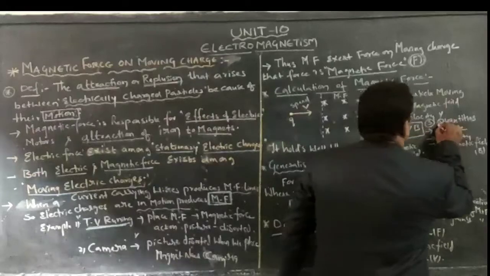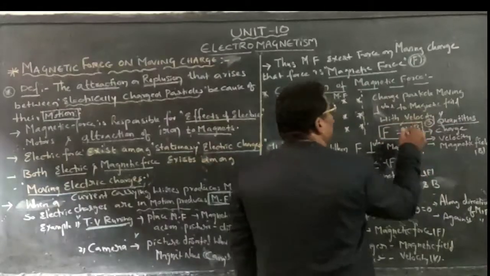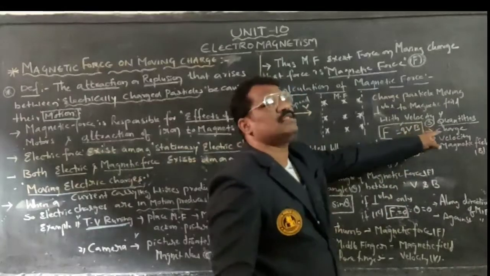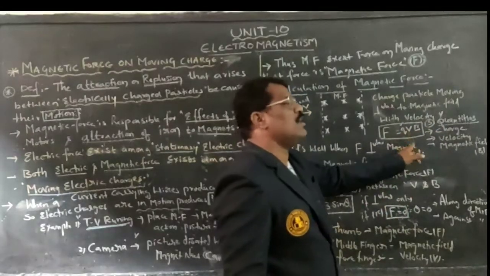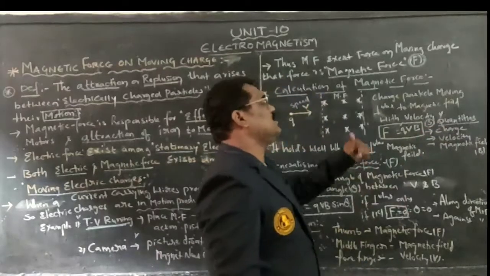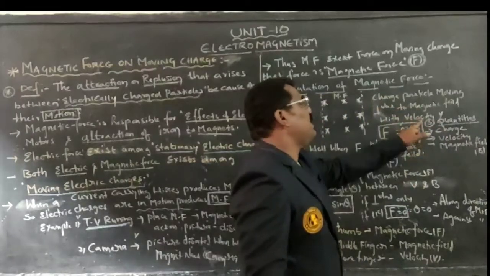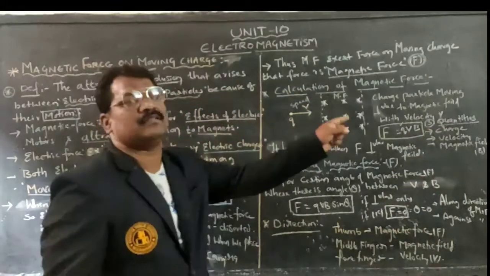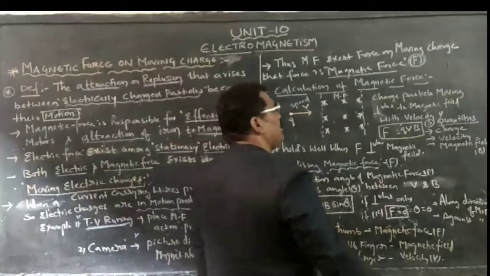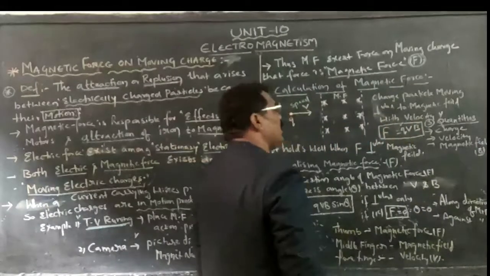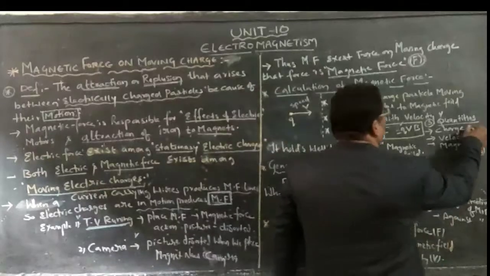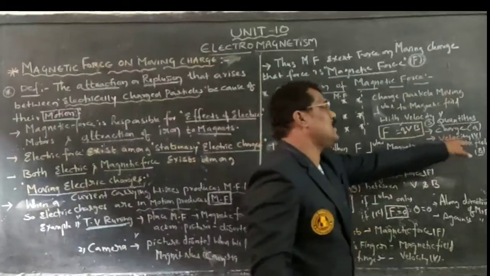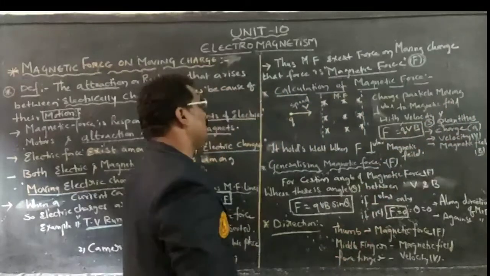It is the product of three quantities: F is equal to qvB, where q represents the charged particle, v represents the speed of the charged particle as it is in motion, and B represents the magnetic field density, or magnetic flux density, which is denoted with capital B. Whereas charge is denoted with small q, velocity is denoted with small v, and magnetic flux density will be denoted with capital B.